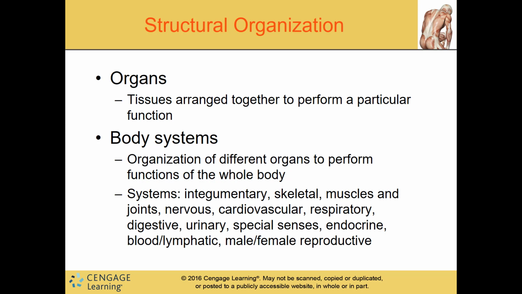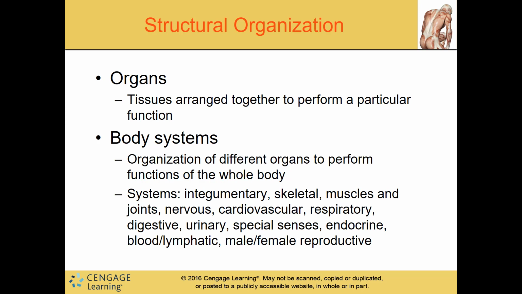Body systems include integumentary, which is the skin, skeletal, those are our bones, muscles and joints, nervous, which send and receive impulses from the central nervous system, cardiovascular, I'm hoping you know that's your heart, respiratory, breathing, digestive, that would be your stomach and your intestines, urinary, that's your bladder, and then special senses, like your touch, see, smell, all those. Endocrine, blood and lymphatic.